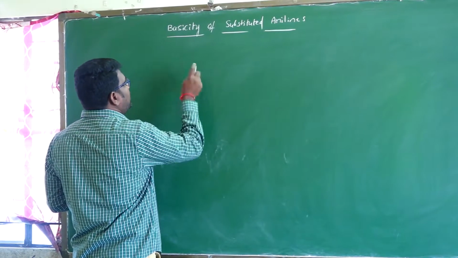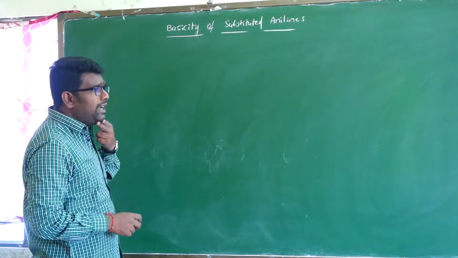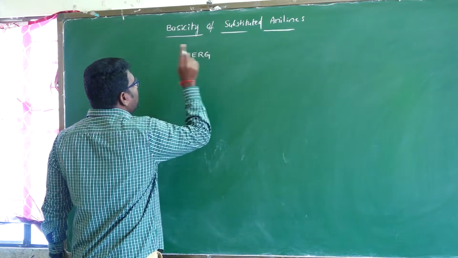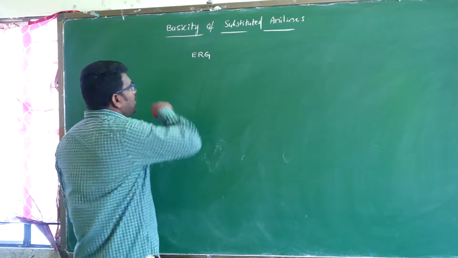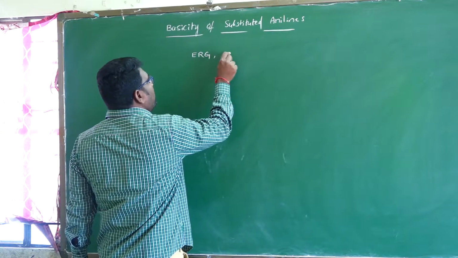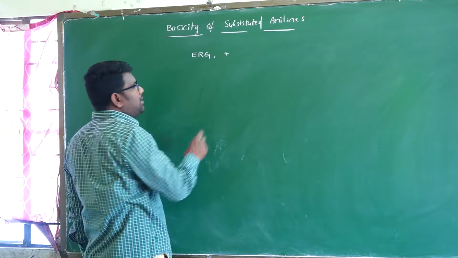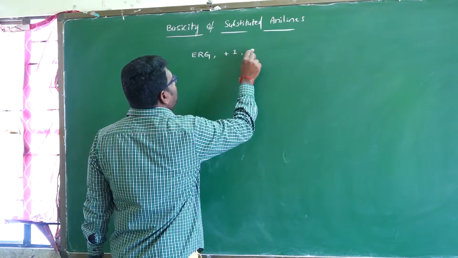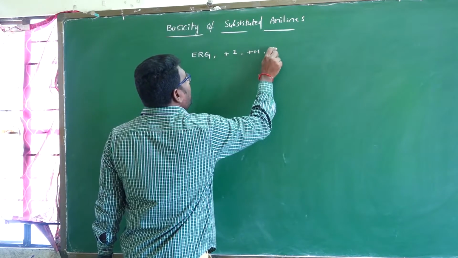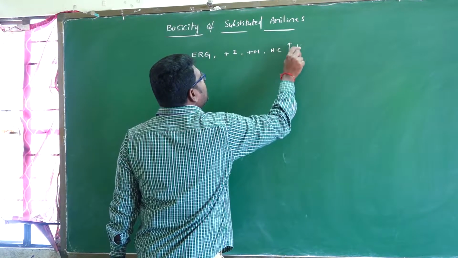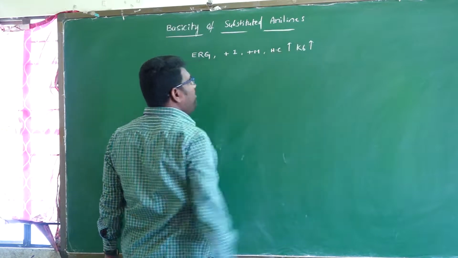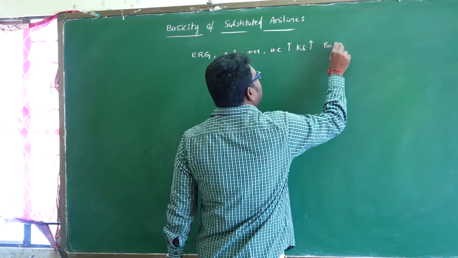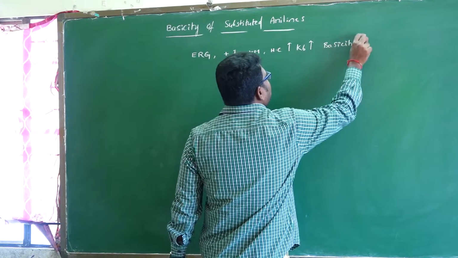In the basicity of substituted anilines, electron releasing groups show plus I effect, plus M effect, or hyperconjugation, which increases Kb values. If Kb values increase, automatically basicity increases.